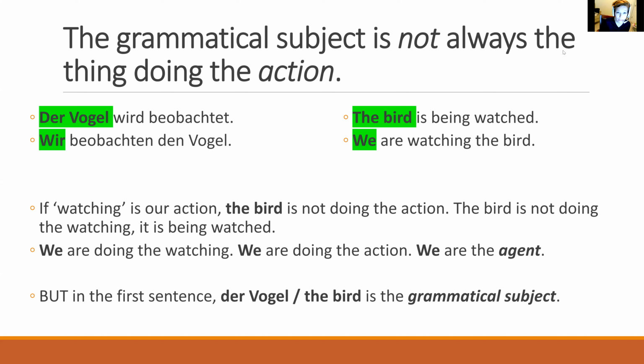The bird is the grammatical subject. Der Vogel is the grammatical subject, but is not what we call the agent. The agent has nothing to do with grammar. It has something to do with what we call semantics, and that means the meanings of the words. So just because something is the grammatical subject doesn't mean that it's also the agent.